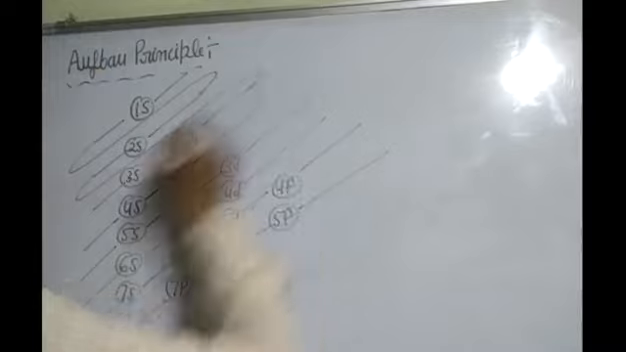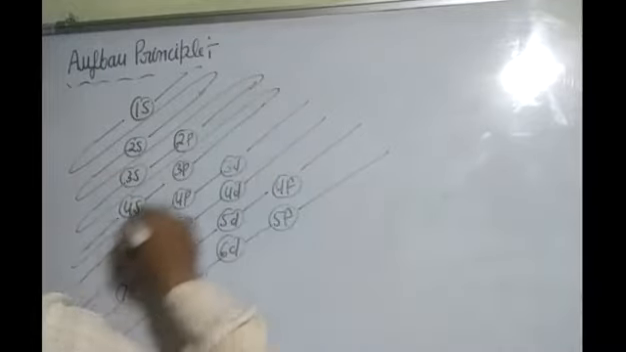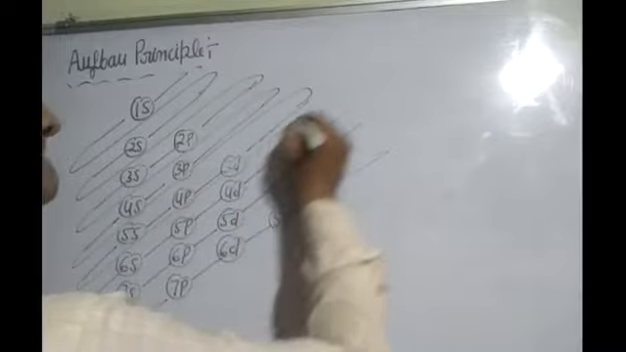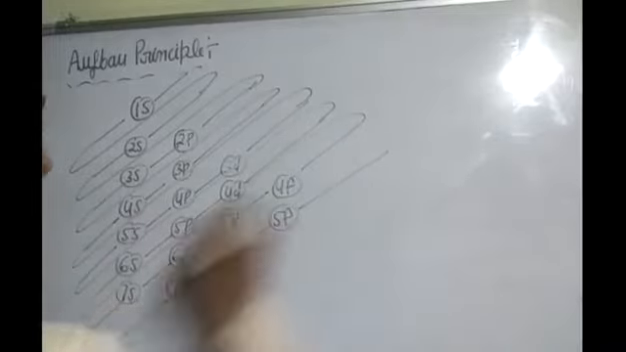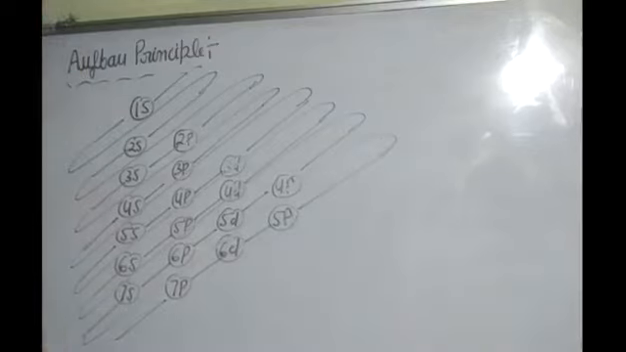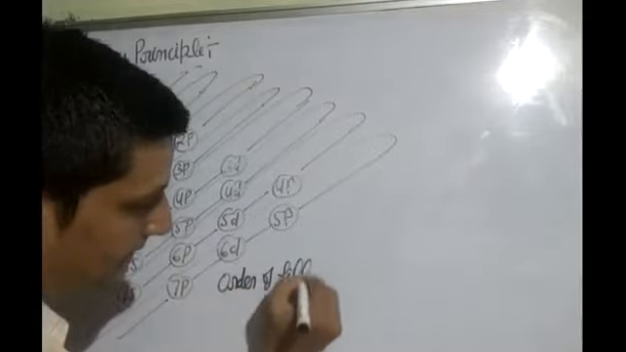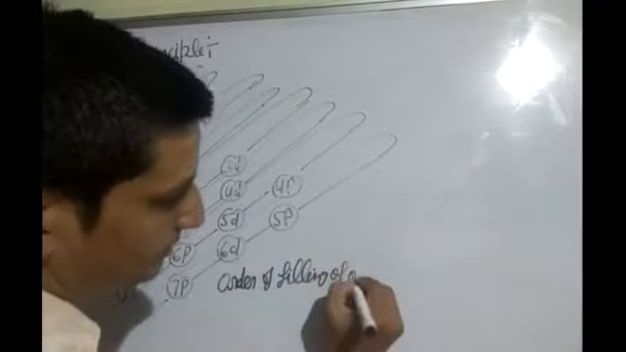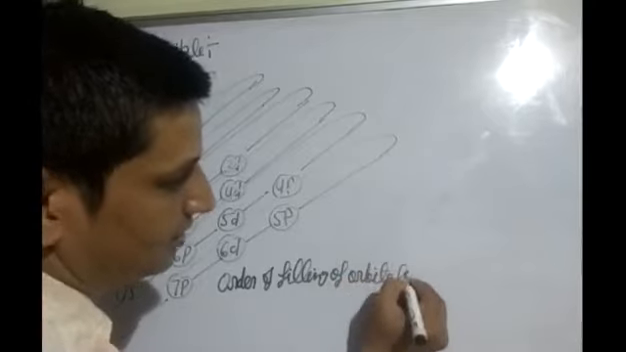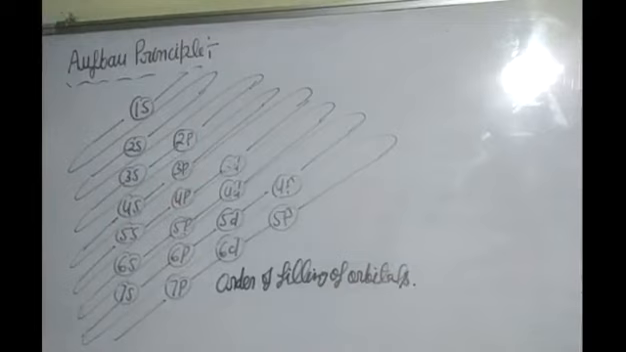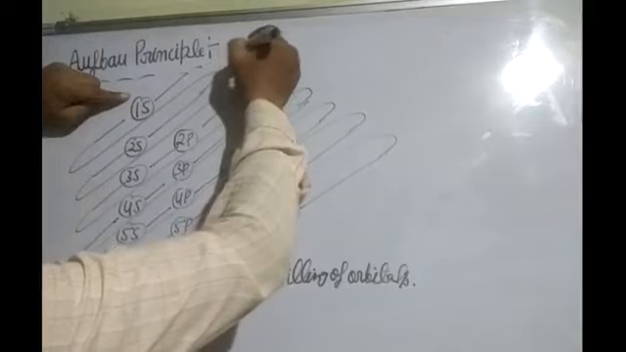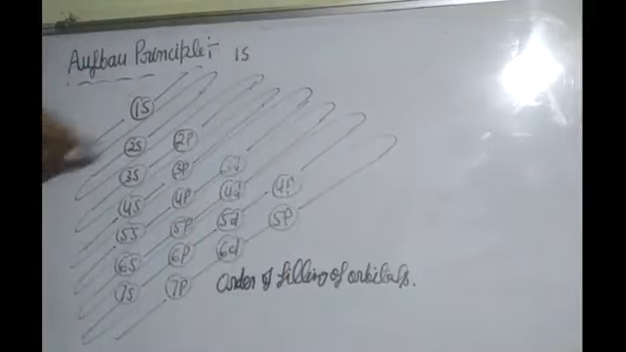Now you can write the electronic configuration. This is the order of filling of orbitals. You have to prepare it. First you have to fill 1s. After 1s you have to fill, look here, in this way.